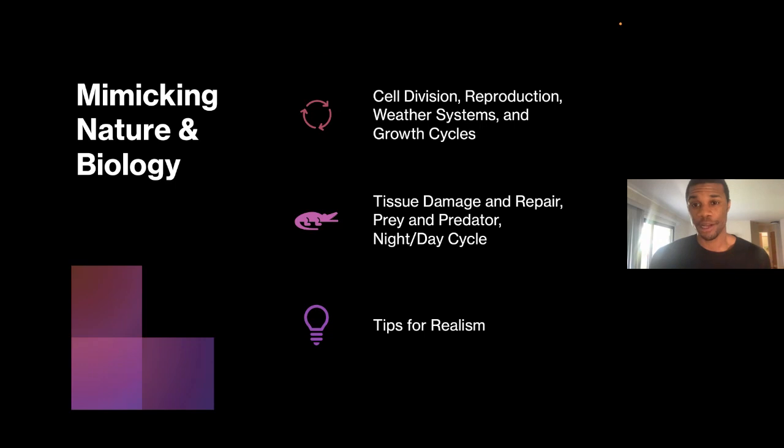So let's start at the top: cell division, reproduction, weather systems, and growth cycles. All of these things that we see and experience and hear about in daily life or just in biology class, they can all be replicated using ChatGPT. Again, you just need to ask very specifically what you're asking for. So if you want, let's say, a weather system, you can say, hey, here's my scene. It's currently daytime. How can I make it so that it randomly rains or snows or whatever else based on the time of the year, based on the time of day, based on all these other factors that you can code yourself.